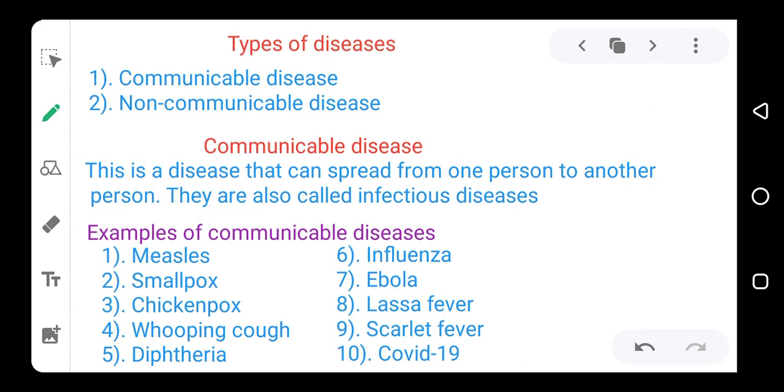Now we have two types of diseases. We have communicable disease and we have non-communicable diseases. Communicable diseases are the ones that can spread from one person to another person, and they are also called infectious diseases. Examples of communicable diseases are measles, smallpox, chickenpox, whooping cough, diphtheria, influenza, Ebola, Lassa fever, scarlet fever, and COVID-19.